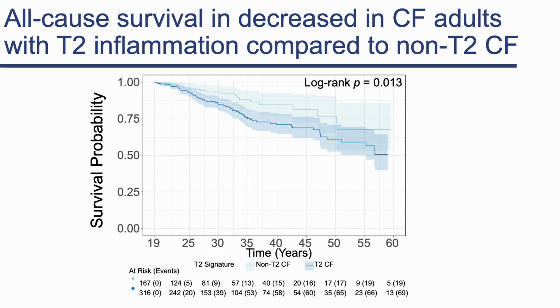We found decreased pulmonary function and increased burden of infection and allergy-related phenotypes within our type 2 CF population compared to non-type 2 CF individuals. Aligning with these observations, overall survival was significantly lower in type 2 CF than non-type 2 CF, despite both groups having similar demographics and age of first contact for CF care, with an adjusted hazard ratio for death of 2.24.